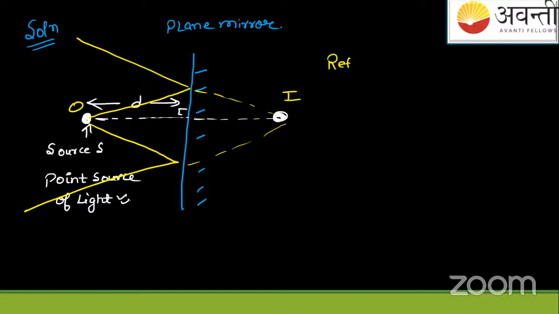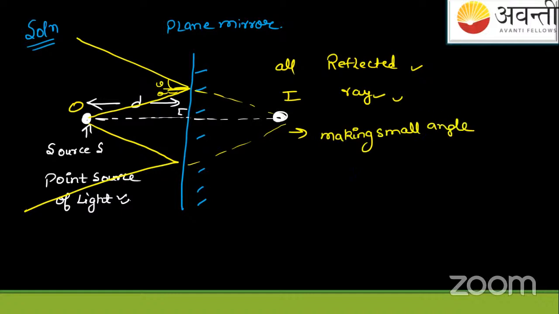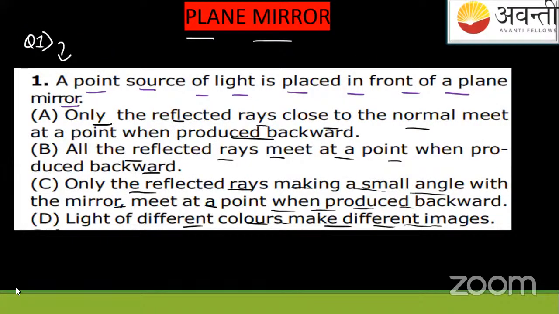So we can say yes. First thing is common, that is reflected rays are 100%. But which kind of? We'll say only those which are making a very small angle theta normal to the plane mirror. So all the reflected rays, but which are making small angle theta, only those. Okay. So as per the option, if we check all these ABCD options, we can see this thing. A, only reflector is no. Okay. So we'll say C is the perfect option directly.